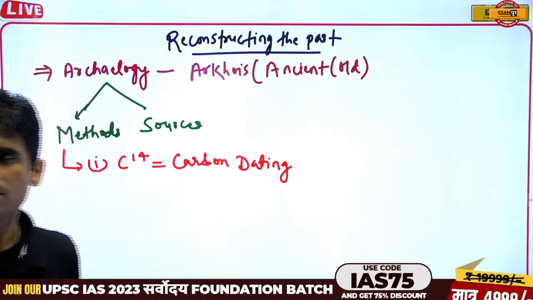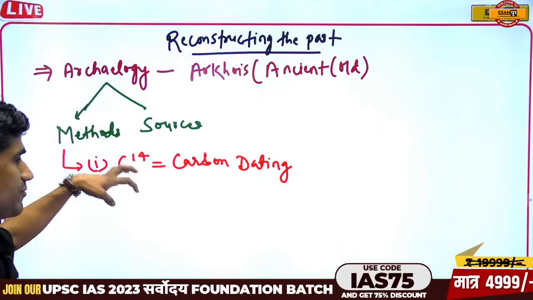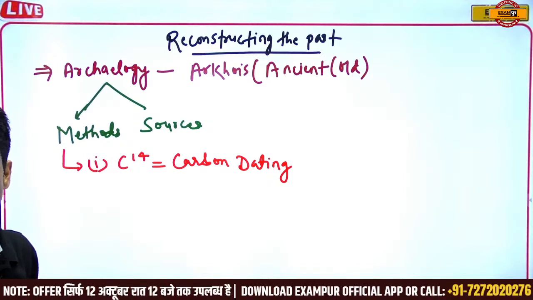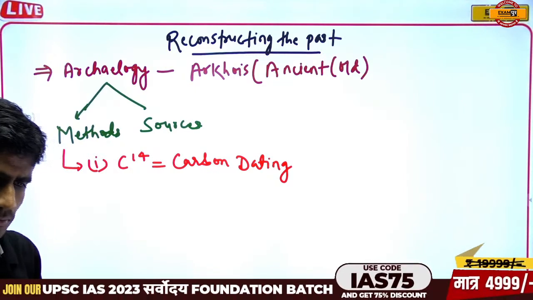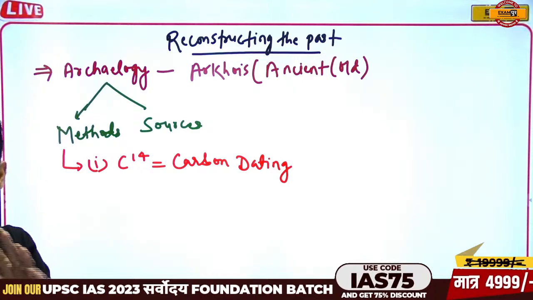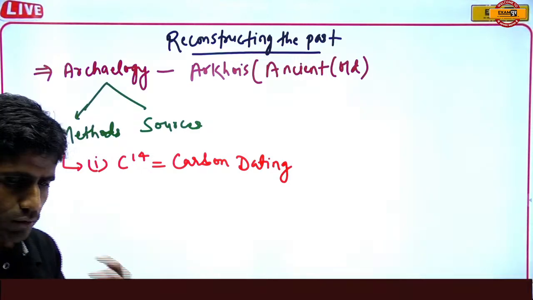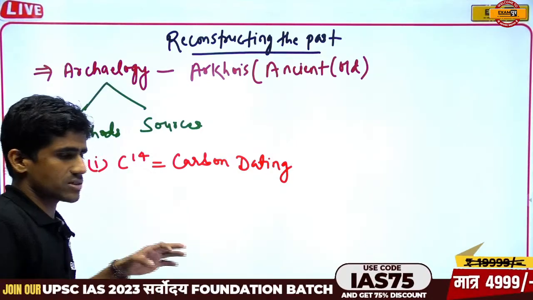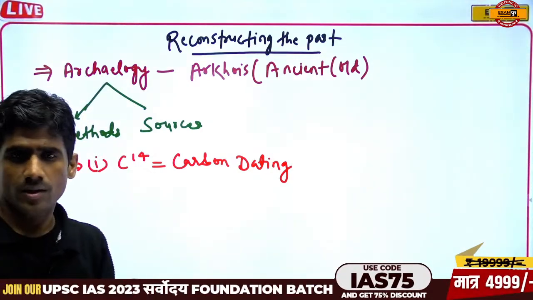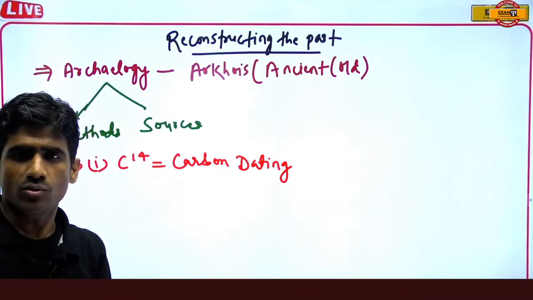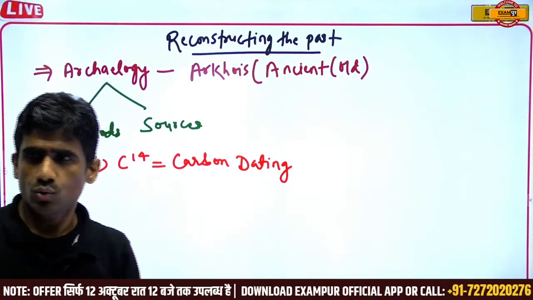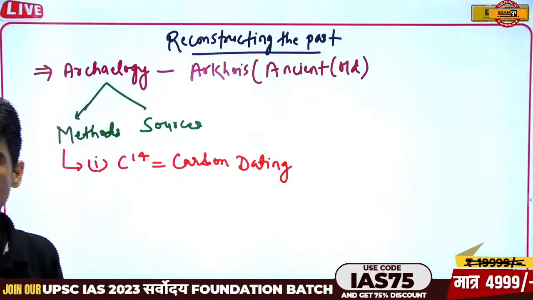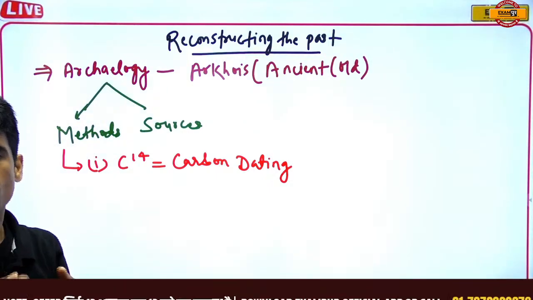In the carbon dating method, the fossils we have, all organisms, have carbon. If we want to trace the time period of a particular fossil or stone, we have to analyze it in terms of carbon C14.